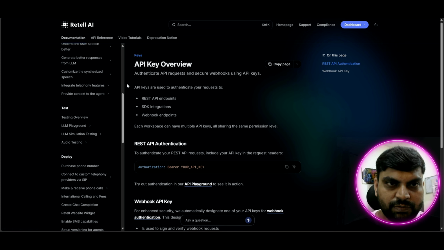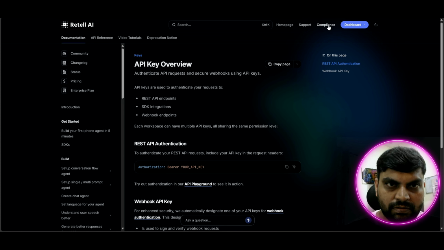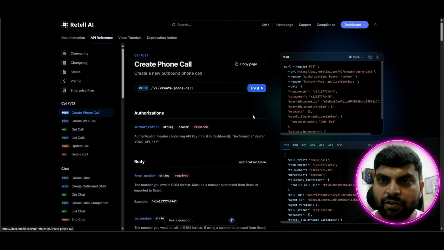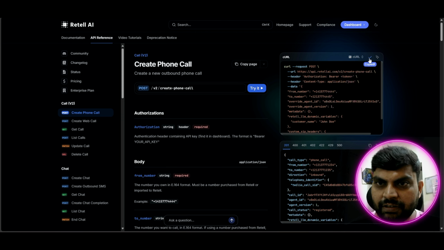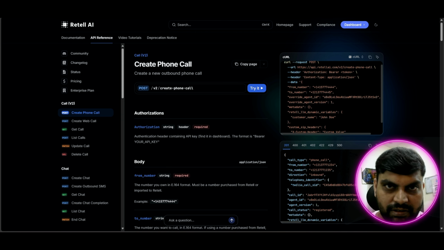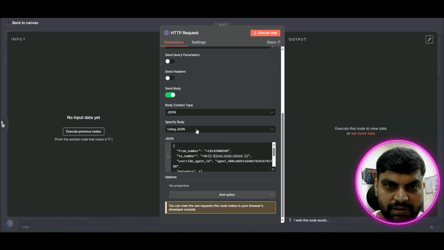Now let's go to the dashboard, or we can go to the API reference. So you can see this create phone call. This is the API which I am using in the n8n flow. If I copy this as a curl, you can see all these parameters: from number, to number, override agent ID, override agent status, metadata. All this data we can see here in this request.